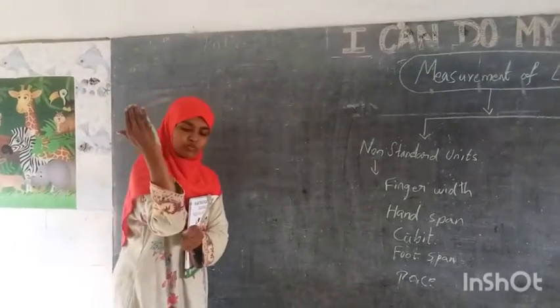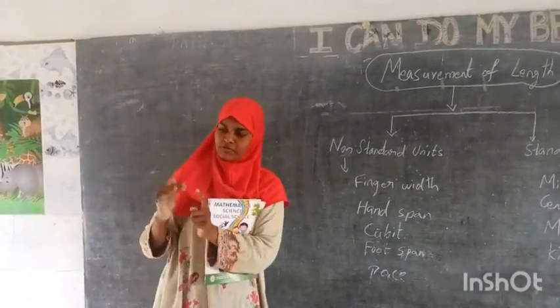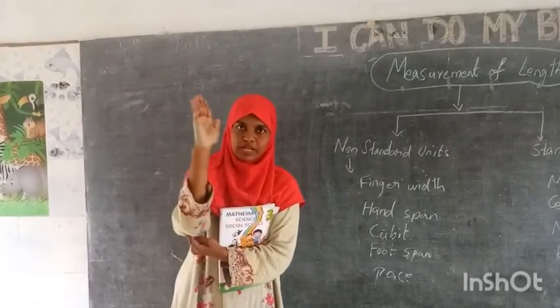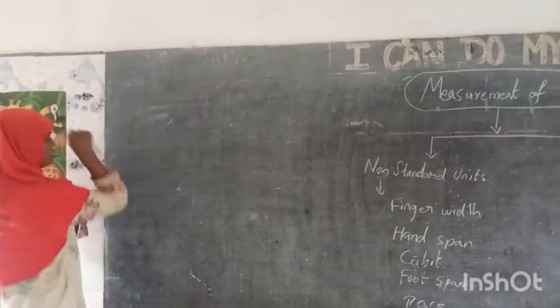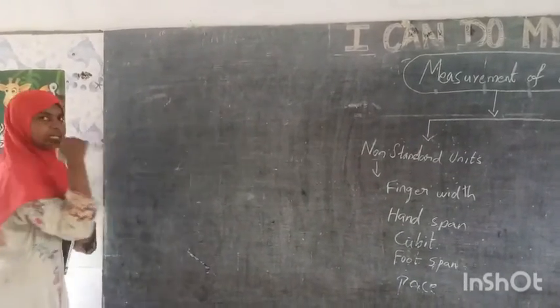Then cubit also we have discussed. Cubit means from this finger to the toe, right? Here, this is my cubit. This one is 1 cubit, then it's 2 cubit, like that I can make.